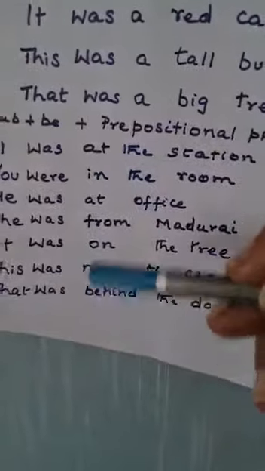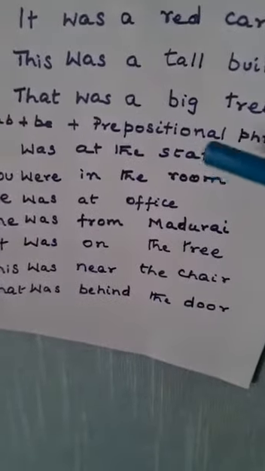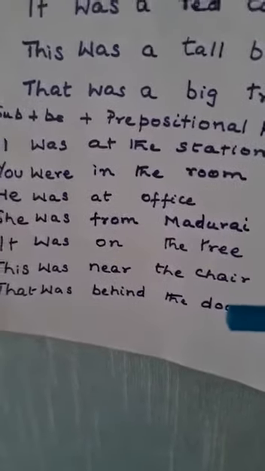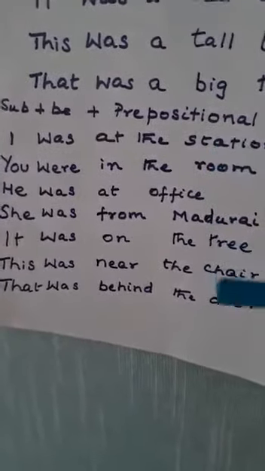The position is the place they occupy. Then station, room, office, Madurai, tree, chair, door, etc. are what? They are nouns.